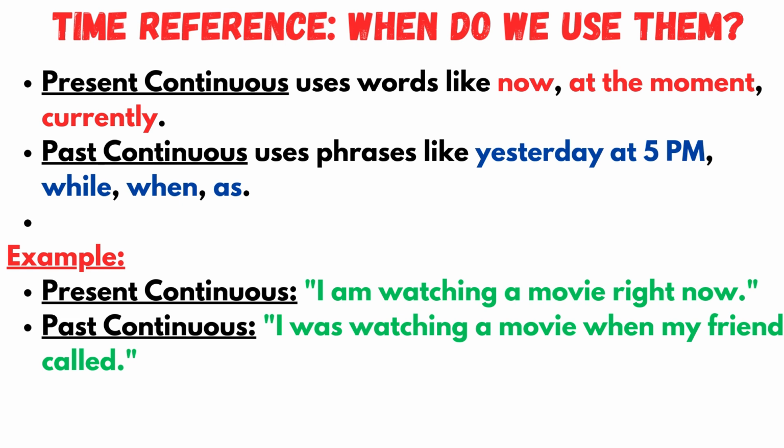Present continuous uses words like now, at the moment, currently, and past continuous uses phrases like yesterday at 5 p.m., while, when, as. For example, I am watching a movie right now is present continuous, and past continuous is I was watching a movie when my friend called.